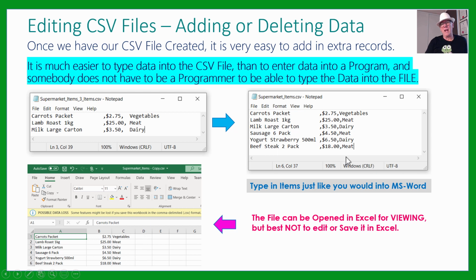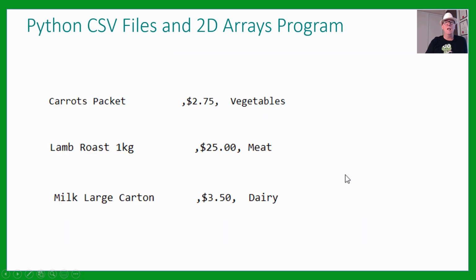But I think in the Notepad it's pretty easy to read here where the items are, especially if you make some extra spaces here for category, which we still need to do on that one by the looks of it. All right, so that is all about the input file, a comma separated values file.